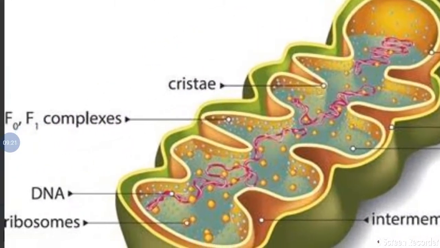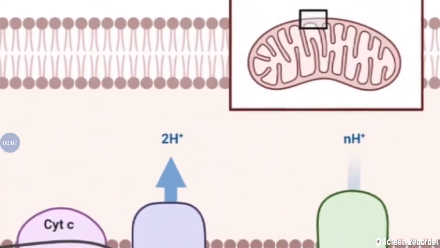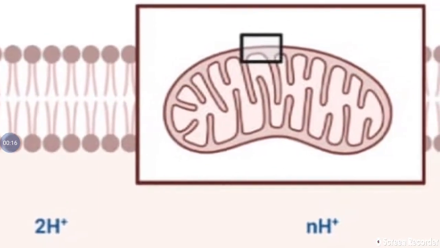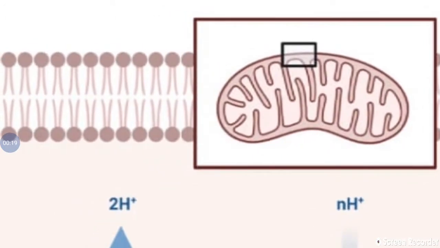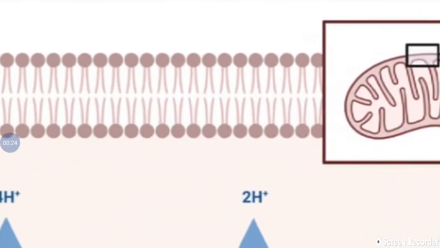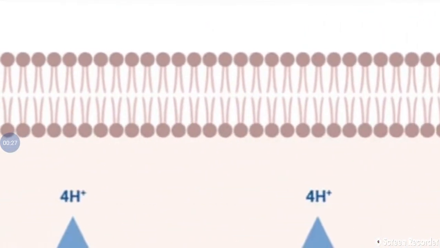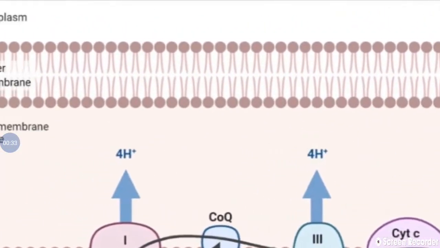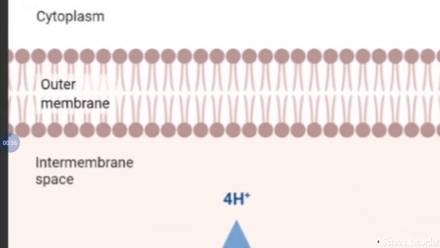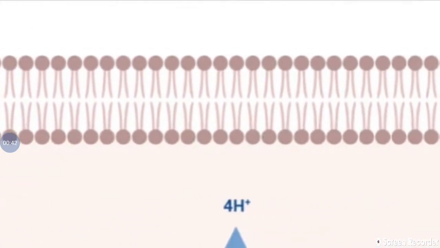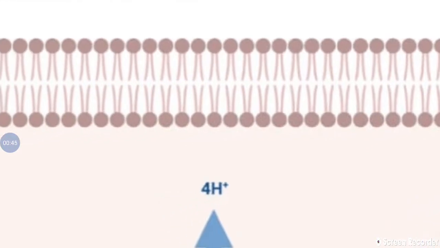More details about the mitochondria. This is the mitochondria. We find the outer membrane is flat and the inner membrane forms folds. The infolds are called cristae. This information we already know. Now if we take the outer membrane as well as the inner membrane, see this, we find the outer membrane. The outer membrane consists of porins and no electron transporters are present. See, the outer membrane is totally flat, so no such electron transporters are present.